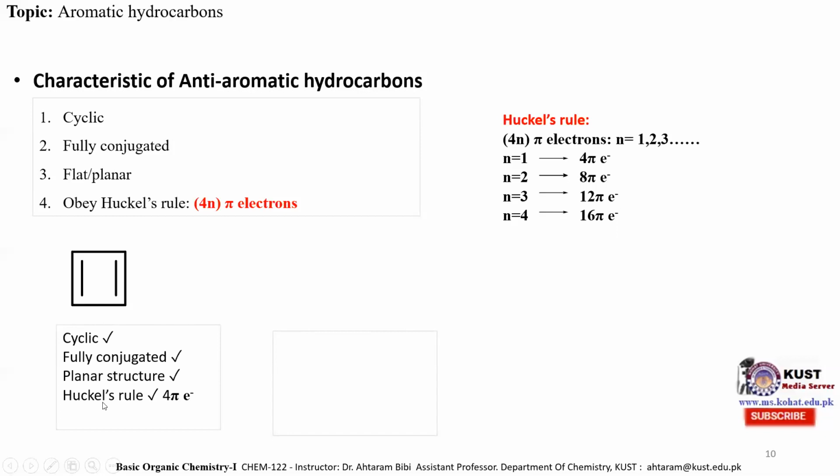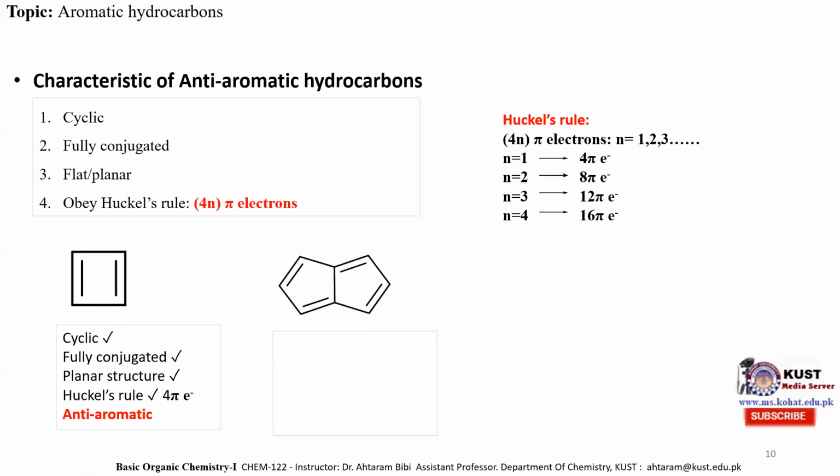And the fourth property is that it must obey the Huckel rule. So according to the Huckel rule, it consists of 4 pi electrons: 2 pi electrons here and 2 pi electrons here. According to the Huckel rule, if a hydrocarbon is cyclic, fully conjugated, has a planar structure and possesses 4 pi electrons, then it will be considered an anti-aromatic hydrocarbon. So it possesses the fourth property, and the cyclobutadiene molecule is an anti-aromatic hydrocarbon.